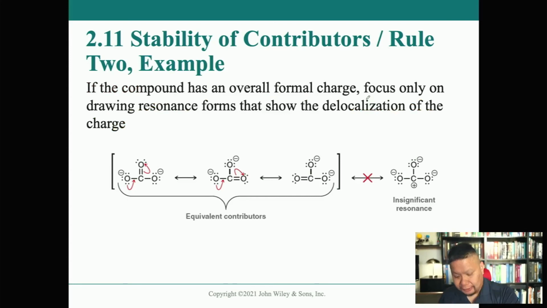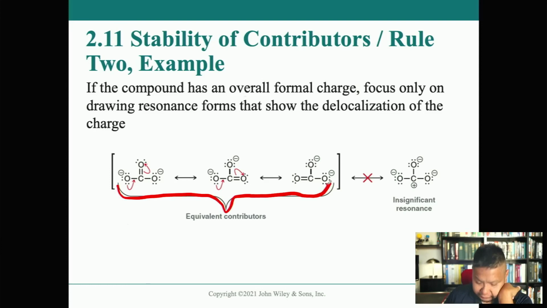So here's another example of a rule 2, right? Turns out that all 3 of these are equivalent contributors. Why? Because each one has 2 negative charges, and each one has the same octet rules being followed. Carbon here has its full octet, and there's a full octet oxygen there, one full octet oxygen there, one full octet oxygen there.